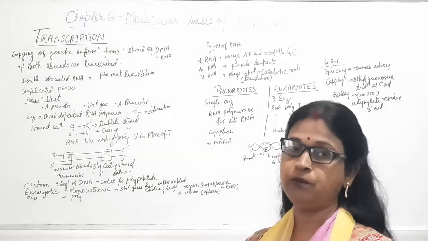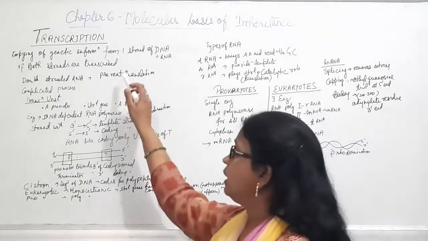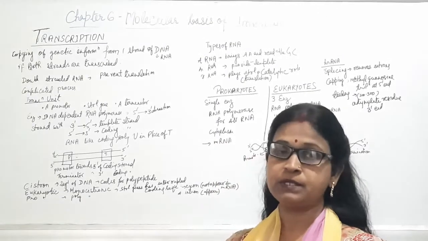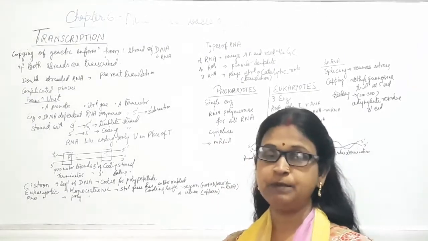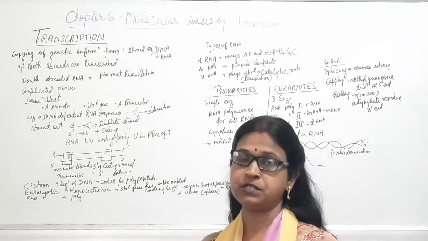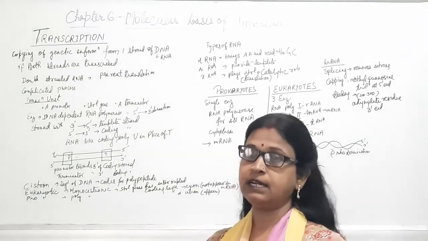All the information of DNA base pairs taken from the DNA will be converted into the amino acids of protein. But we know that only one strand of DNA will undergo the process of transcription. That means from one DNA strand, the RNA will be taking all the information, not the other. Why is it like that?